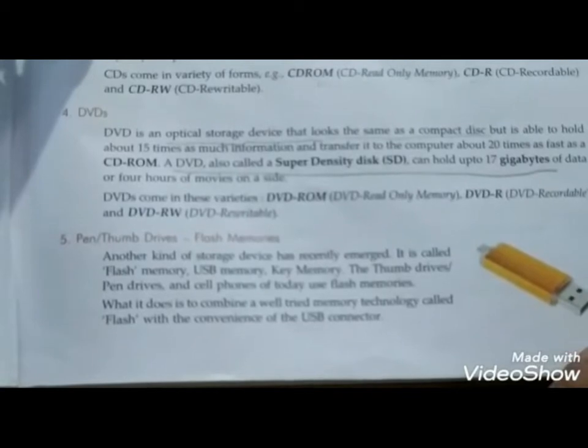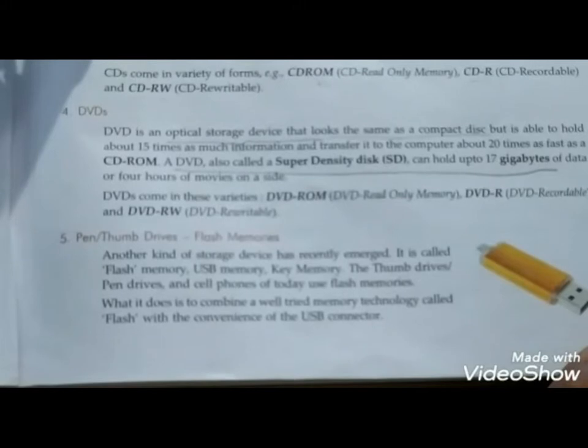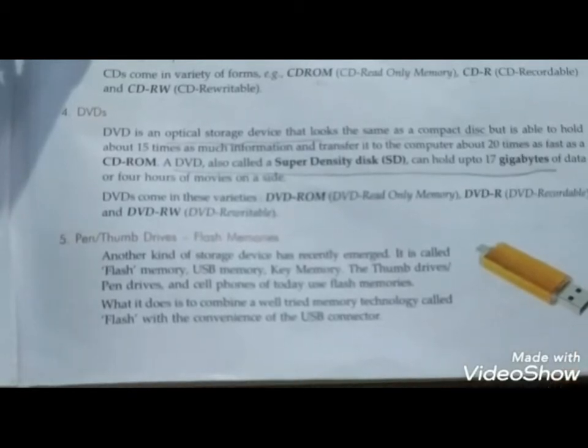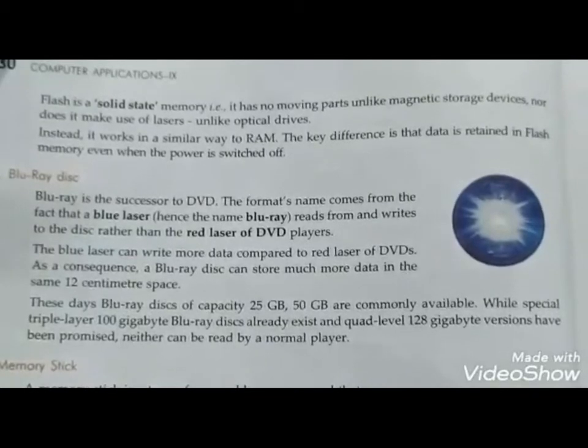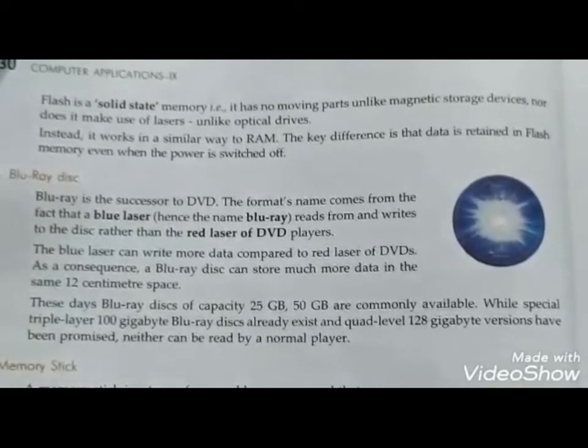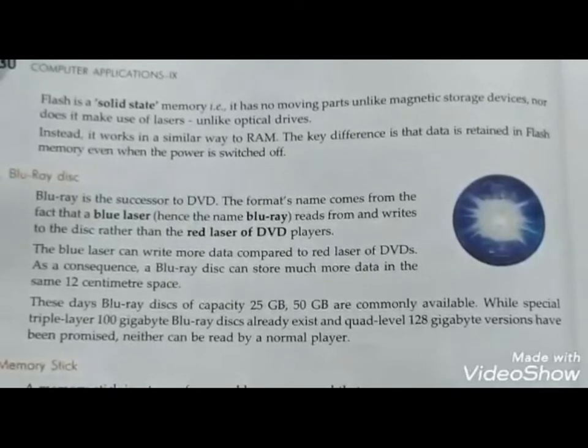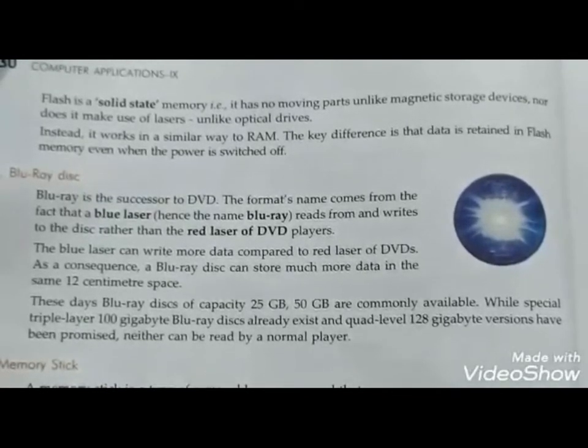It can also store a large amount of data, and we can remove and rewrite data on the pen drive. DVD, CD and floppy disk need a drive in order to use the disk, but with the pen drive we need no extra drive, and we can use it directly.